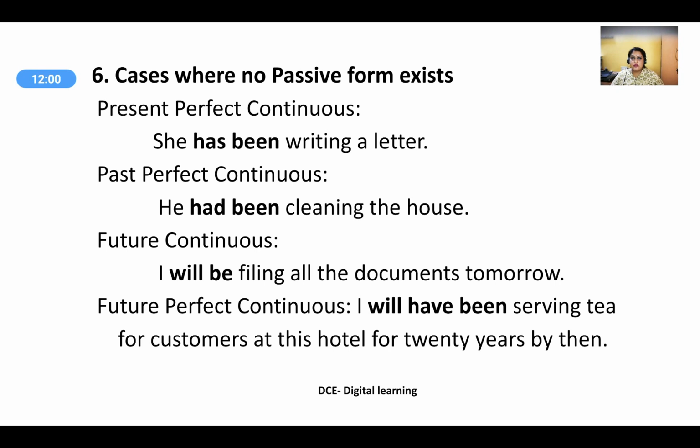Cases where no passive form exists. Present perfect continuous: "She has been writing a letter." Past perfect continuous: "He had been cleaning the house." Future continuous: "I will be filing all the documents tomorrow." Future perfect continuous: "I will have been serving tea for customers at this hotel for 20 years by then."